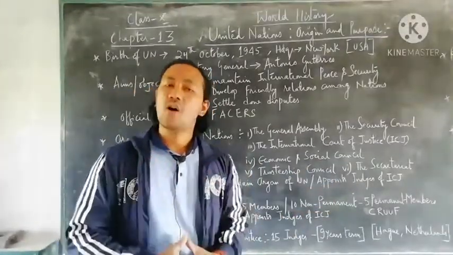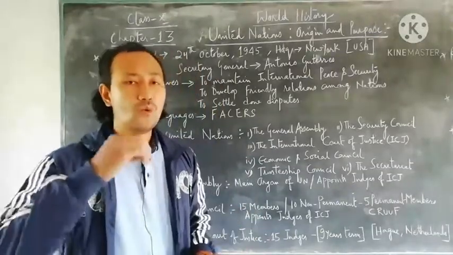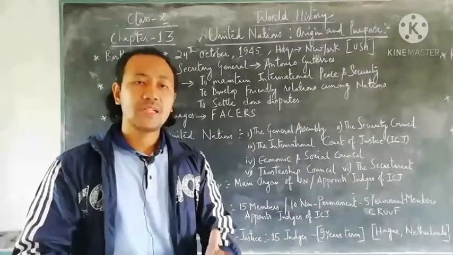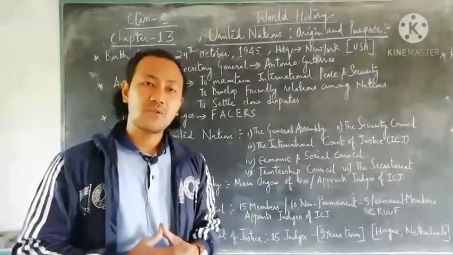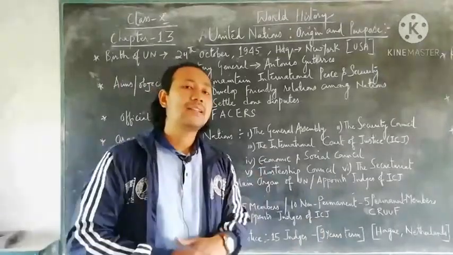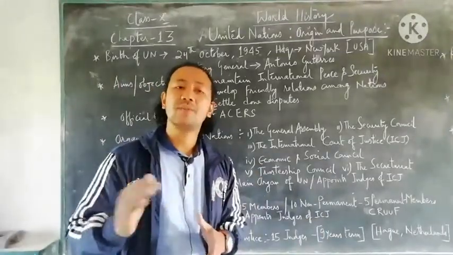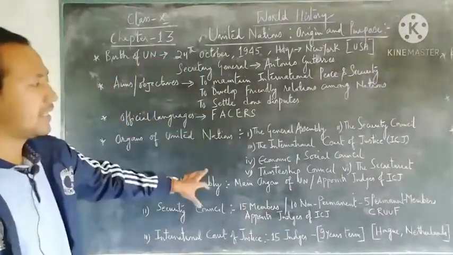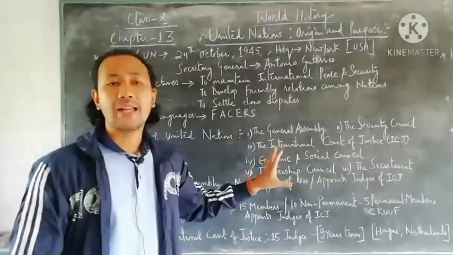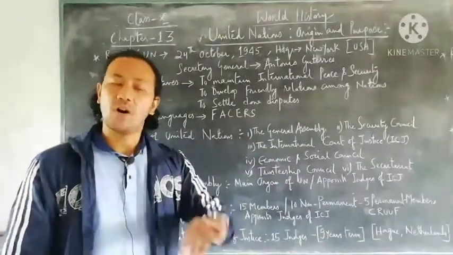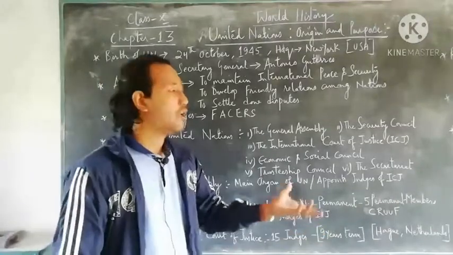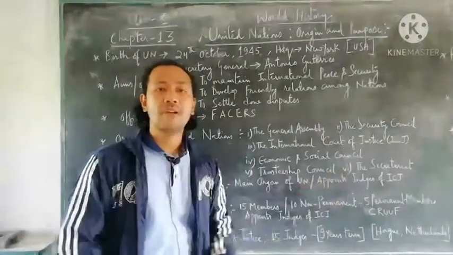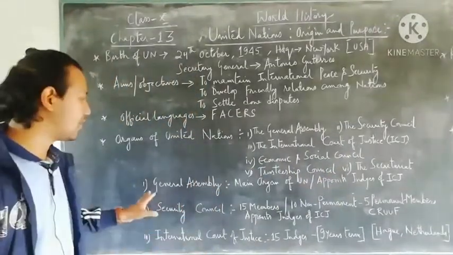So these are the 6 organs or wings of the United Nations whose main work is to help with the planning, aims and objectives that the United Nations has made in order to help all the 193 nations that have become members of the United Nations. Under these 6 organs, we will highlight 3 main organs. All are very important, but we will focus on the General Assembly, the Security Council and the International Court of Justice. First we talk about the General Assembly.